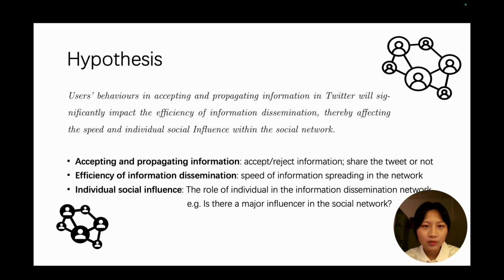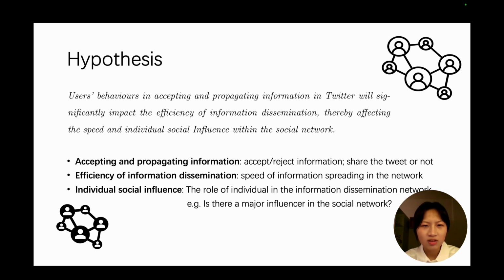The behavior of Twitter users in accepting and sharing information has a substantial influence on the effectiveness of information dissemination. Therefore, the individual social influence can be affected. Accepting and propagating information involves deciding whether to accept or reject the content and whether to share a tweet or not.